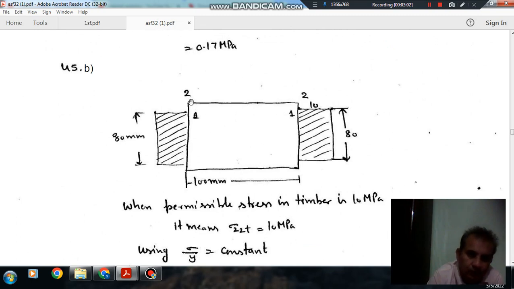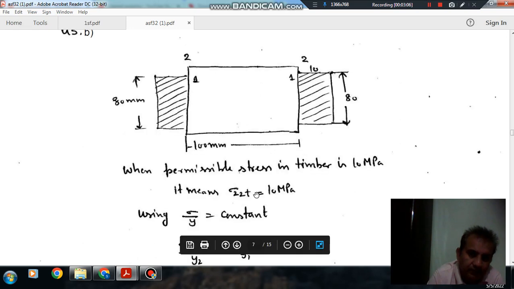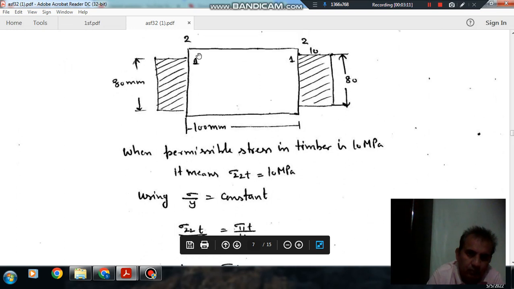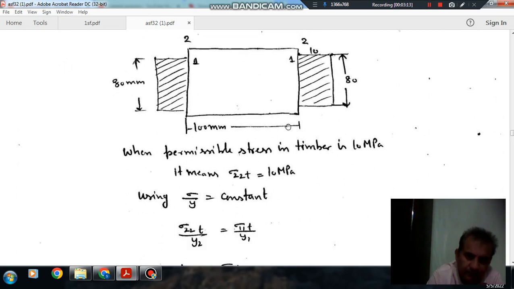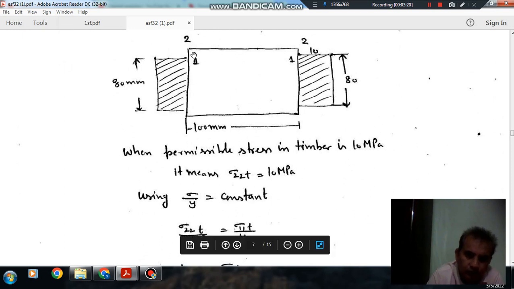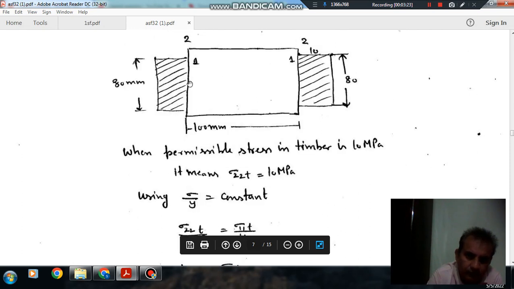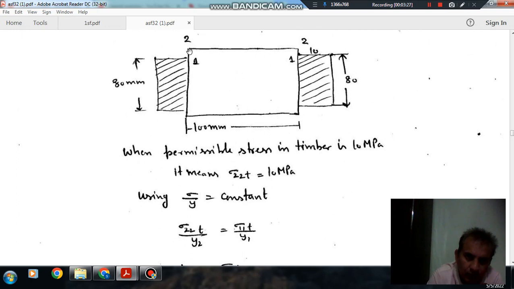So if the stress in the timber is 10 MPa, then taking sigma by y as constant, by the bending equation, sigma 22 T by y2 is equal to sigma 11 T by y1. Y2 is the distance of the extreme fiber from the neutral axis, and y1 is the distance of section 11 from the neutral axis.